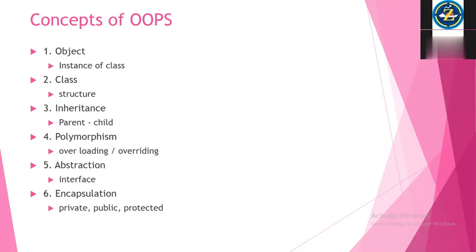Private means that can be accessed only within the class. That means private variables or private methods, you can make them private, so they will be accessed only in the same class. Public means any class can access it from outside of the class.